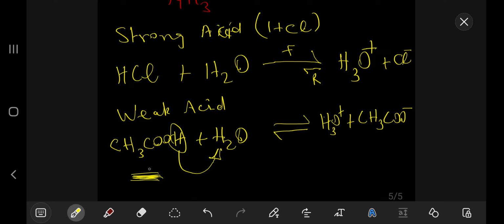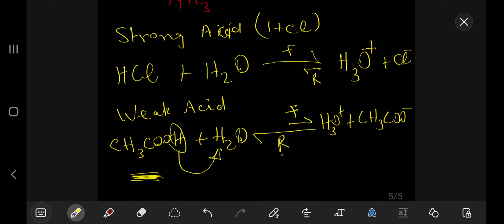All right, so since acetic acid, or ethanoic acid, is a weak acid, it means the reverse reaction is highly favored compared to the forward reaction. So it will ionize, but it will ionize incompletely, or partially.